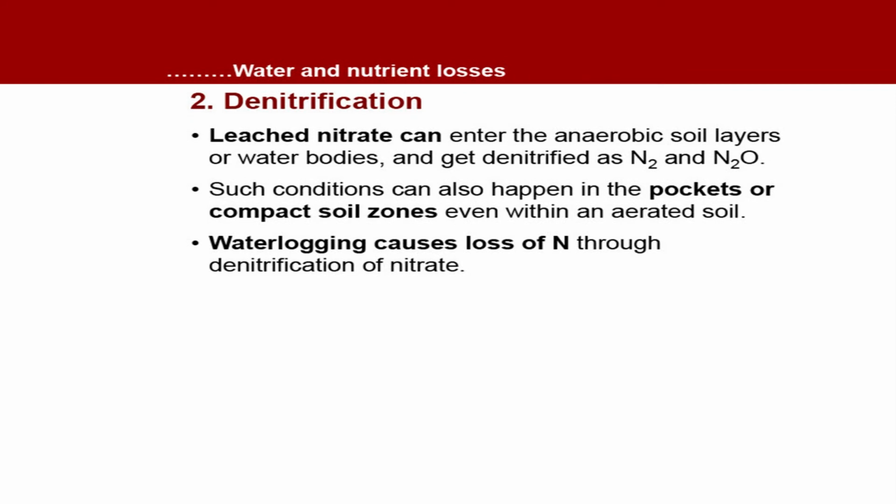Next loss is denitrification. Leached nitrate can either enter the anaerobic soil layer or water bodies and get denitrified as N2 or N2O. Such conditions can also happen in the pockets or compact soil zones even within an aerated soil. A soil is very well aerobic, but soil may have certain anaerobic sites which are microsites actually. In those sites denitrification can happen though your soil is well aerated. Waterlogging causes loss of nitrogen through denitrification of nitrate.